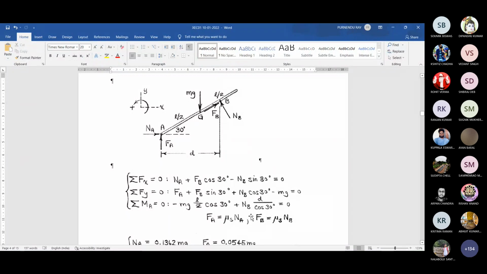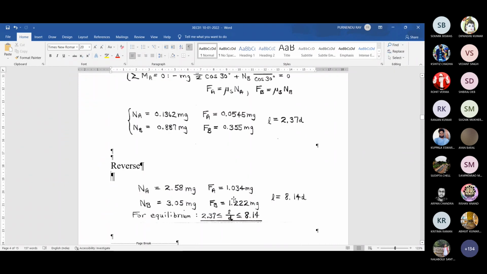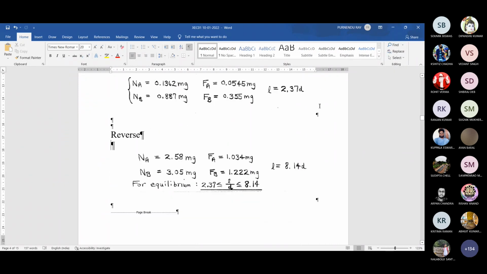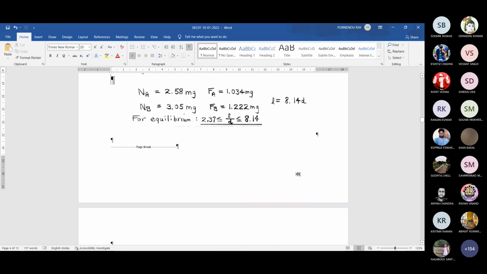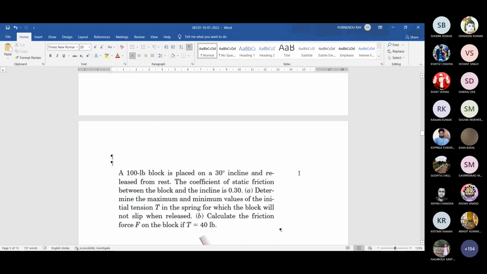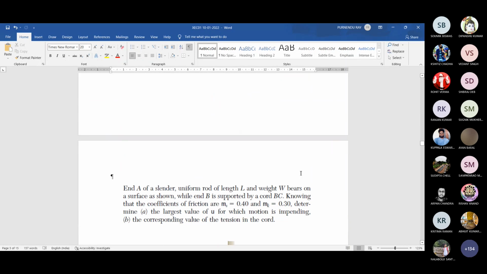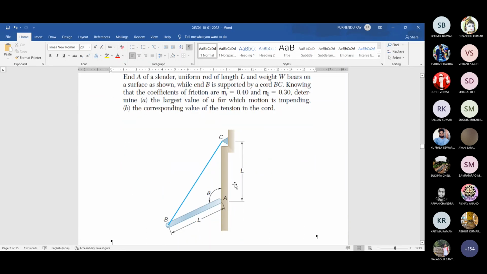So solve these two separate situations, where the first two equations will give you some difference. You solve it and you will get this range: one is 2.37, the other is 8.14. Definitely you can solve the other two, and you can try this problem.